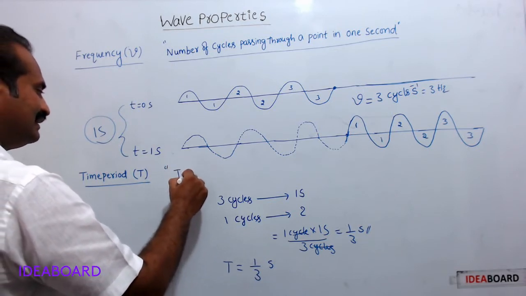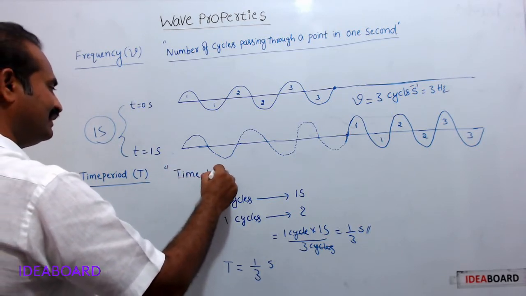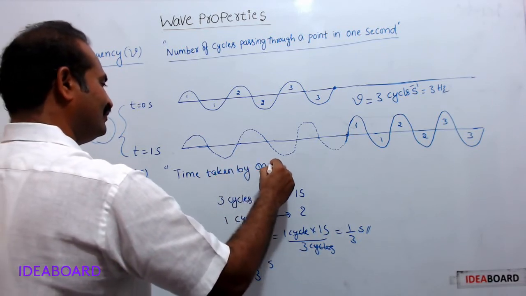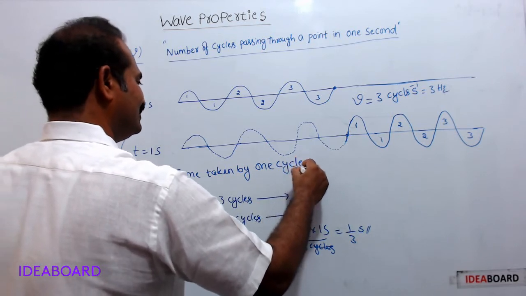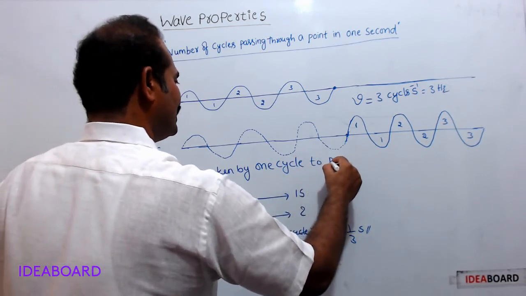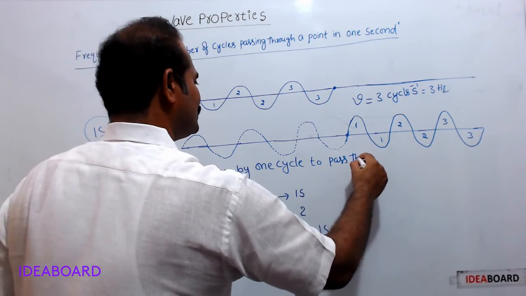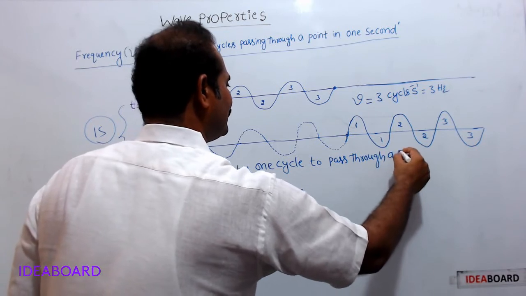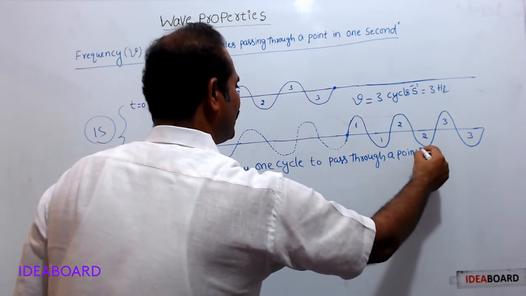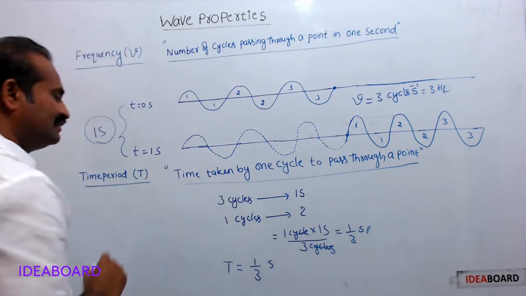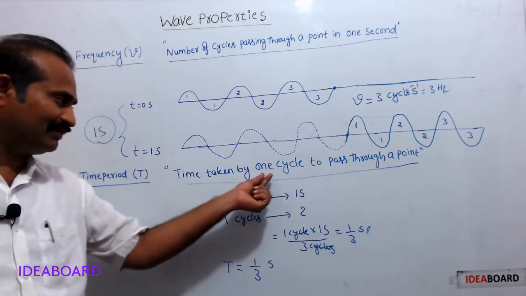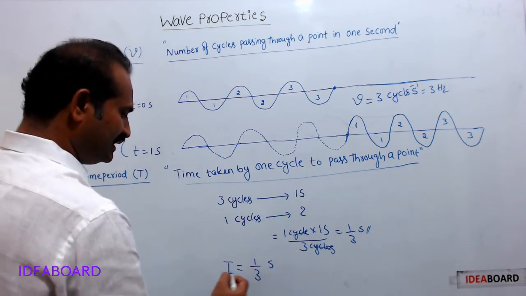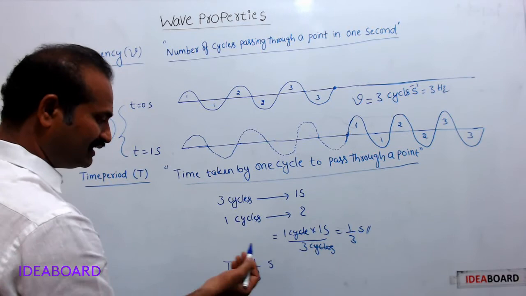It is the time taken by one cycle to pass through a point, otherwise to cross a point. So the time period of this wave is 1 by 3 seconds.